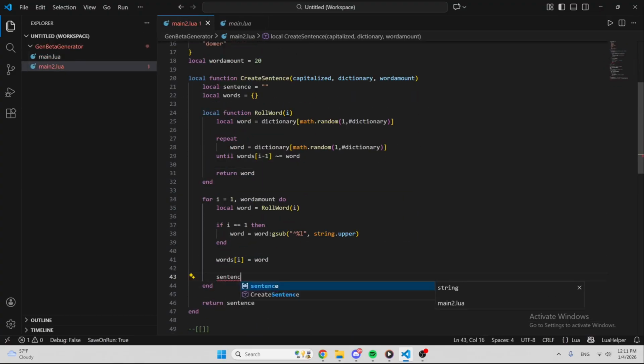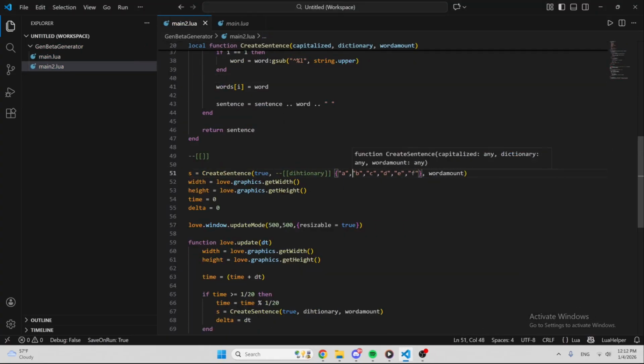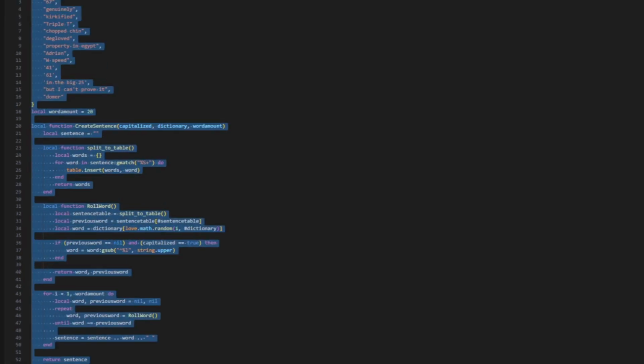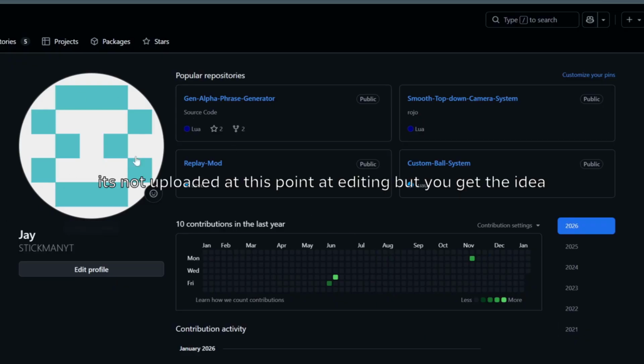I also expanded the dictionary. This fix took like 15 minutes. So yeah, this is the final script, I promise. If you want to check it out, I have the files on GitHub.